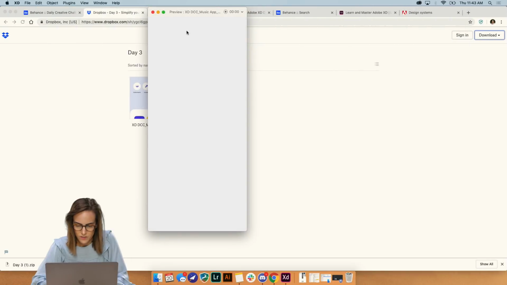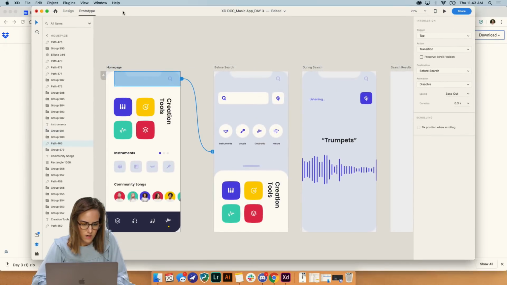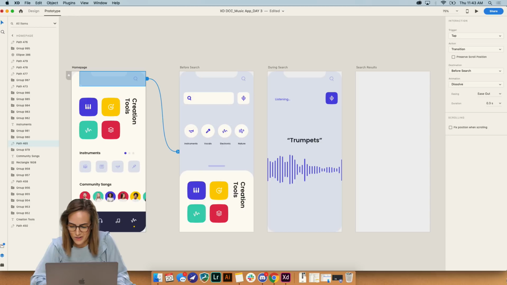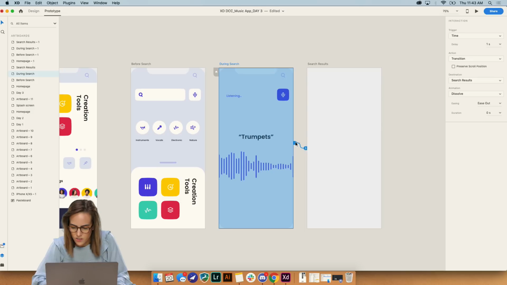Okay, so let's keep working on this. I don't want it to go to that black screen whenever I test it out, so I'm gonna leave it with a little bit of space there. Okay, so I do want it to give it some time, but that seemed kind of quick, so maybe like 1.3 seconds.